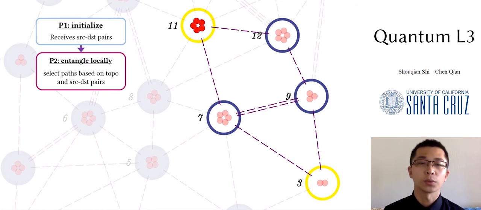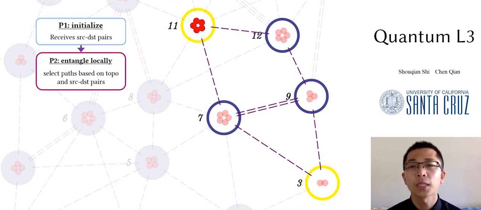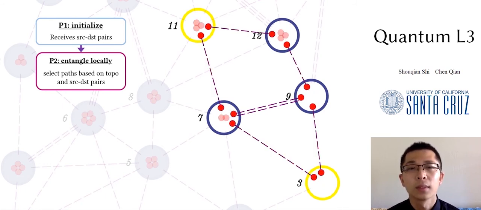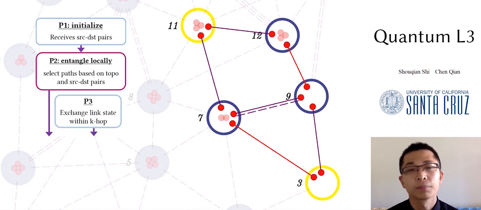In phase 2, each node exclusively assigns its qubits to quantum channels connecting it. This assignment is based on a consistent path selection across different nodes. For example, the highlighted 2 paths are selected. Then, the qubits are assigned to the channels to fulfill the path. After the assignment, each node tries entanglement on the selected channels until a success or a timeout.